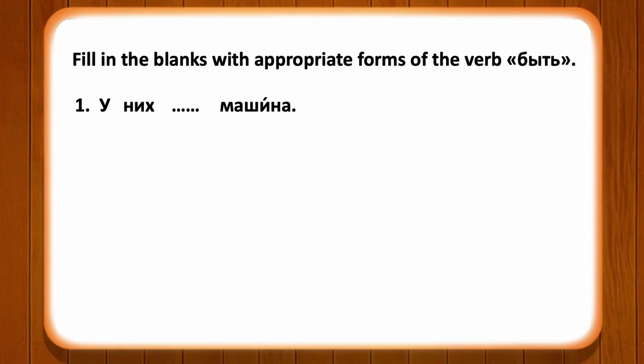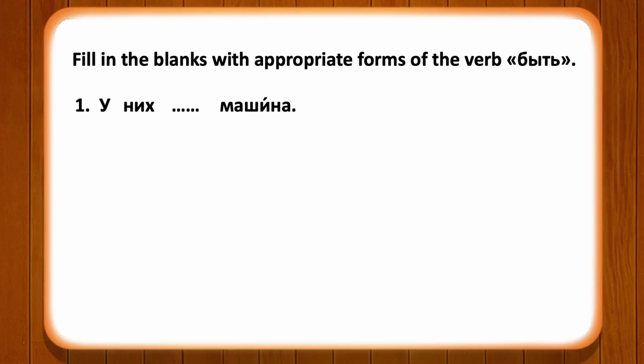Let us do an exercise using the verb быть in past tense. The exercise is fill in the blanks with appropriate forms of the verb быть. У них dash машина. The word машина, as you can see, belongs to the feminine gender.